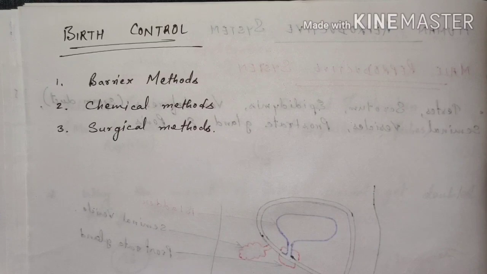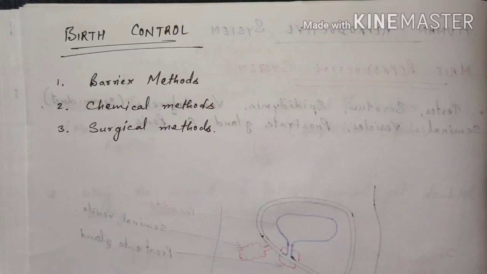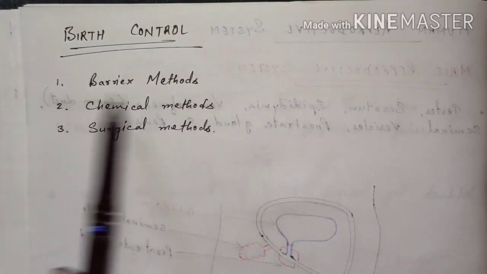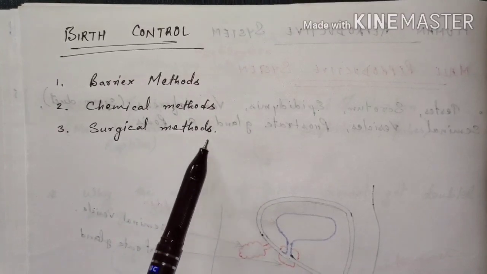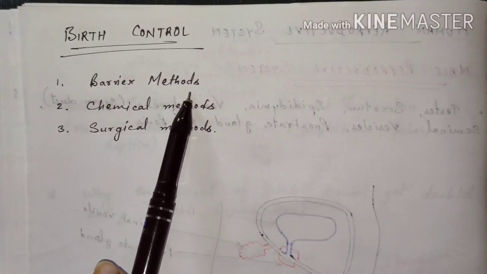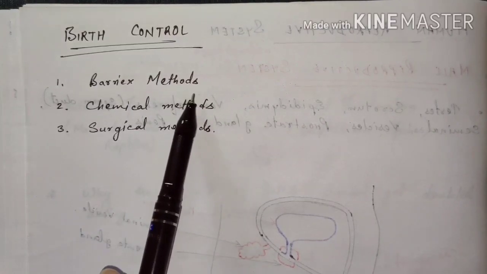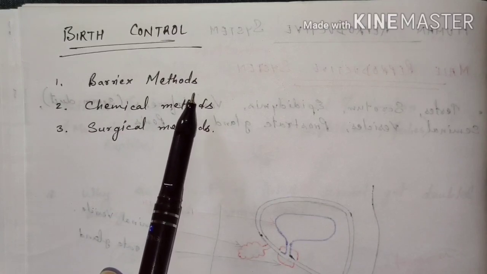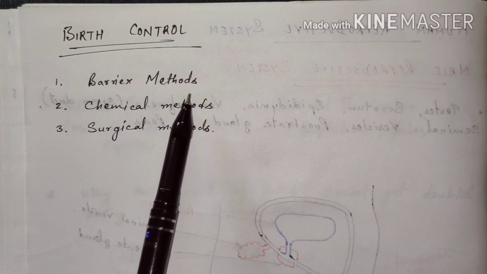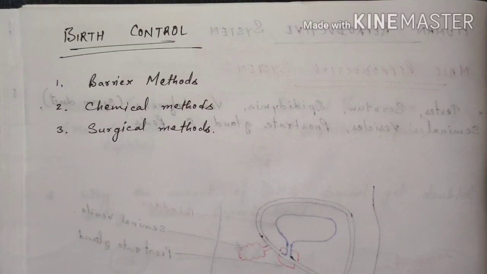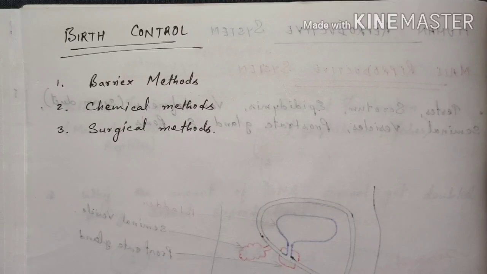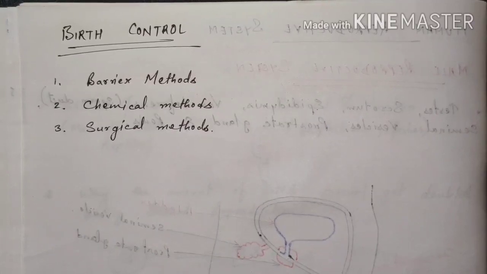Birth control. Birth control is very essential for family planning, and the methods of birth control can be divided into these types. One is the barrier method, another one is the chemical method, and then the surgical method. In the barrier method, the couples can use condoms and diaphragms. These condoms and diaphragms prevent the sperms from meeting the ovum, and unwanted pregnancy can be stopped. The next one is the chemical method. The chemical method is the use of pills for preventing unwanted pregnancy. These pills contain hormones which stop the ovaries from releasing the ovum into the oviduct.